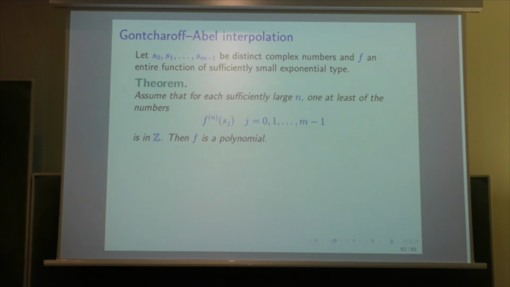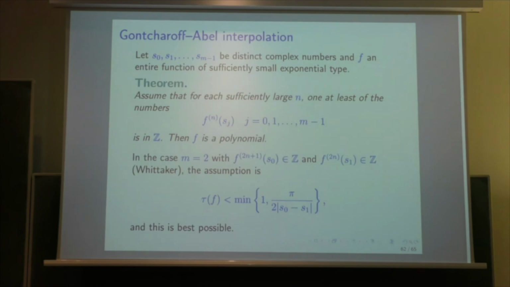For Goncharov-Abel interpolation, we have also a similar result. We have distinct complex numbers and an entire function of sufficiently small exponential type, and we assume that for all sufficiently large n, one of the f^(n)(s_j) is in Z, one at least. So for each n, you have one of the derivatives which is an integer.